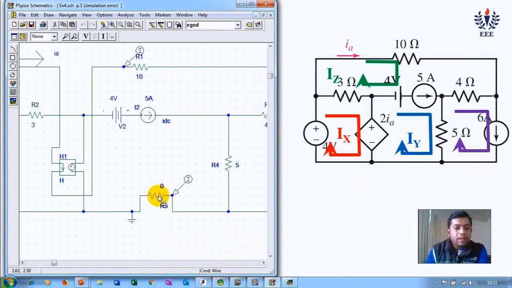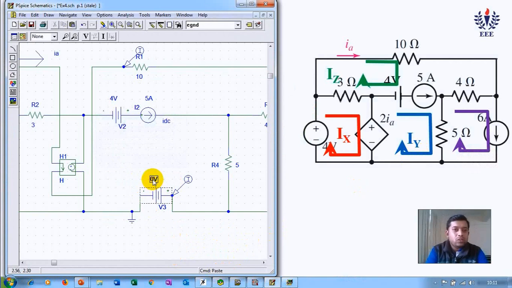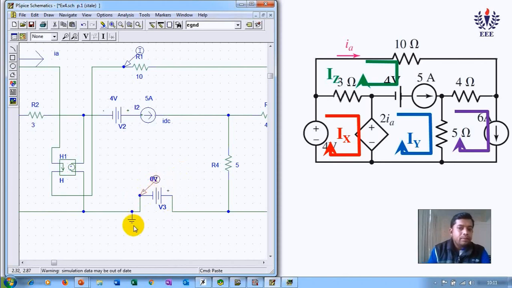Now there are two ways of doing it. Either give the least value of resistance, or what you can do, I'll copy, Control C. You can copy the voltage source. Control V is placed. You can do it in any direction, and I'll give the voltage as 0 volt. So instead of giving the resistance as 0 value, you can give a voltage source of 0, and then this current will give me IY. What is the orientation of current? Should I place at the positive or should I place at the negative? If you place at negative, it will give me in this direction, that is anti-clockwise, again negative of the answer. So we have to place it at positive. So the current will flow from this end to the other end of the same element.